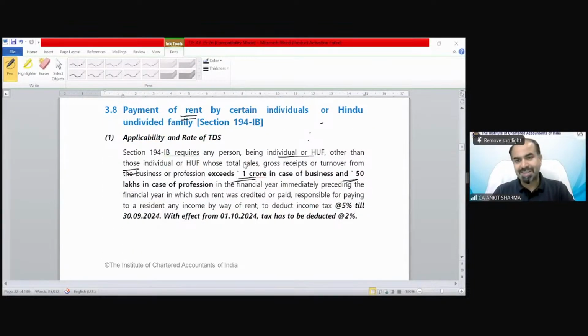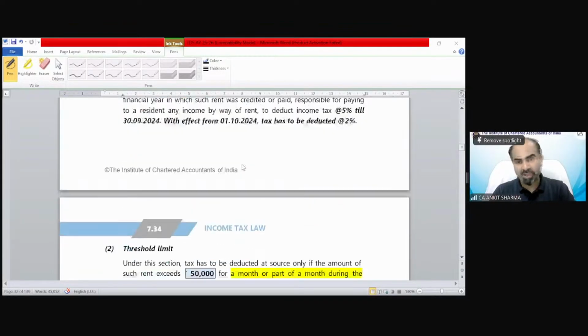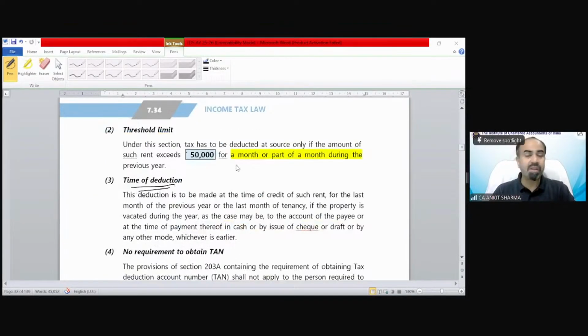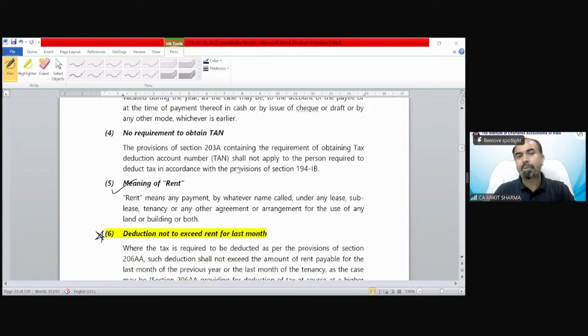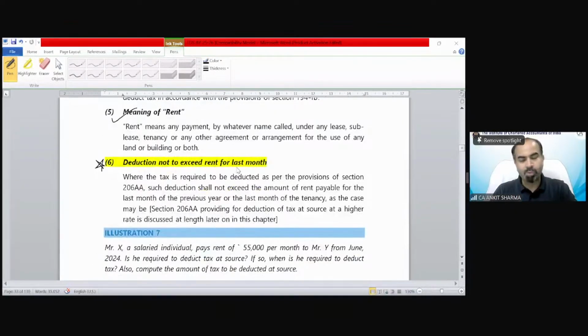Applicability, we have discussed it. The rate was 5% and on or after 1st October, it is 2% now. Threshold limit is 50,000 for a month or part of the month. Time of deduction we have discussed: at the last month of the previous year, or if the tenant is going to vacate before that, then at the time of vacancy, we have to deduct the TDS. No requirement to obtain TAN; the meaning of rent you must have gone through.